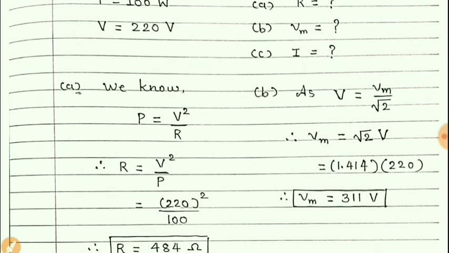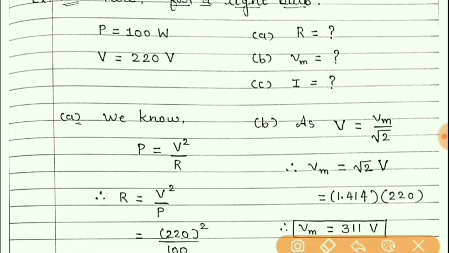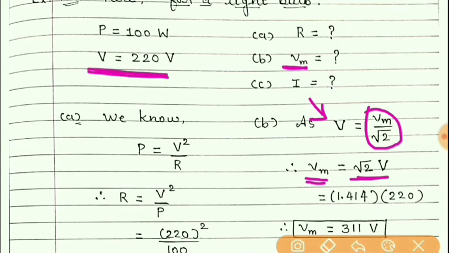Then we want to find the peak value of this voltage. We know that RMS value V is equal to Vm upon root 2. So from this, if we make the subject Vm, then we will get root 2 into V, and the RMS value of voltage is given.